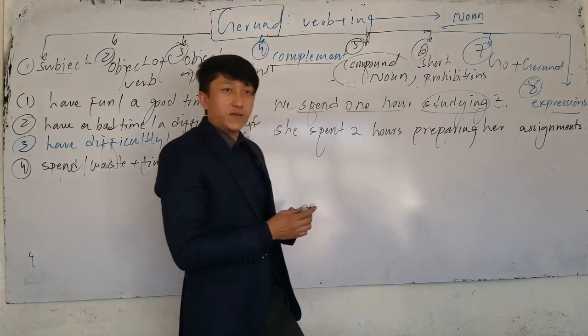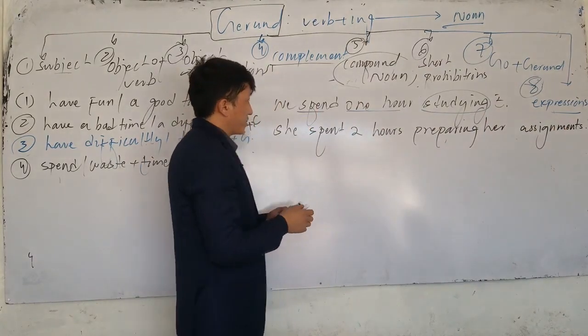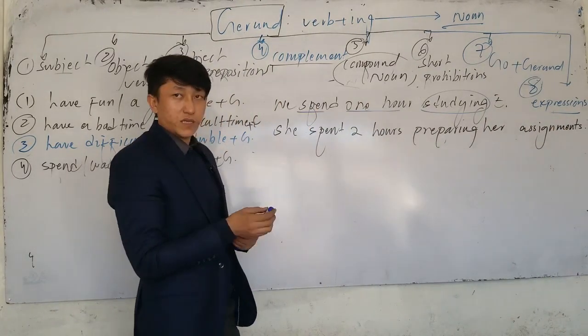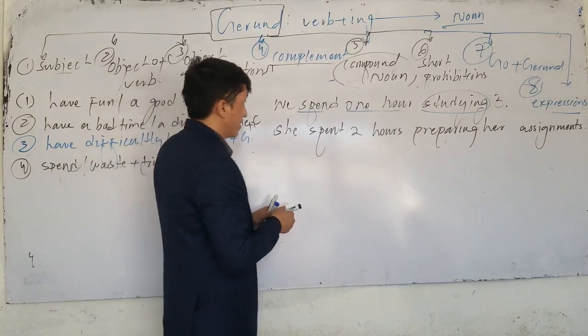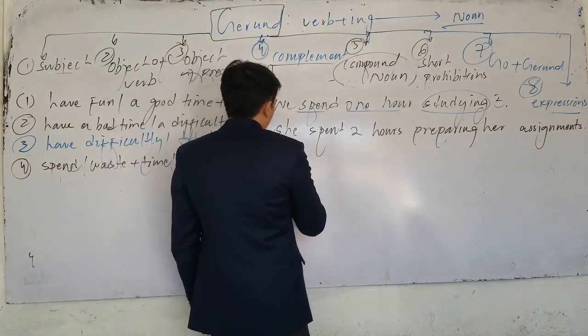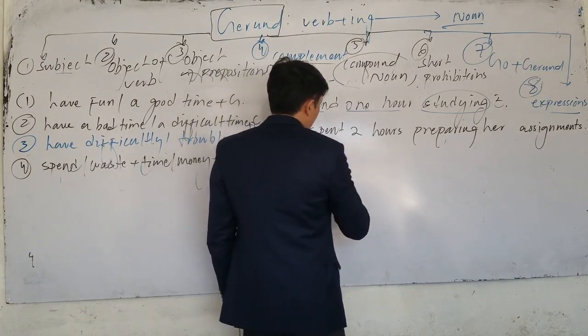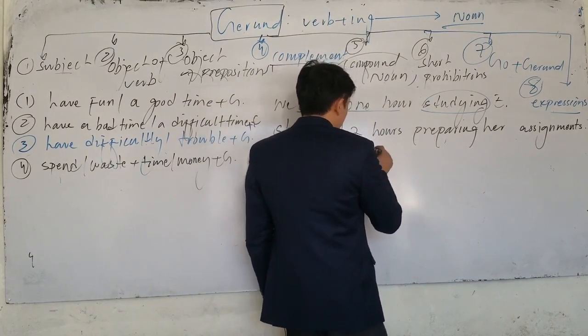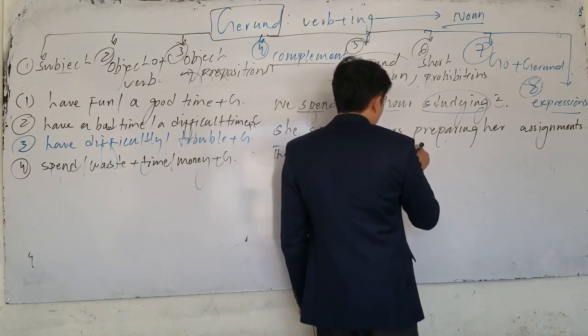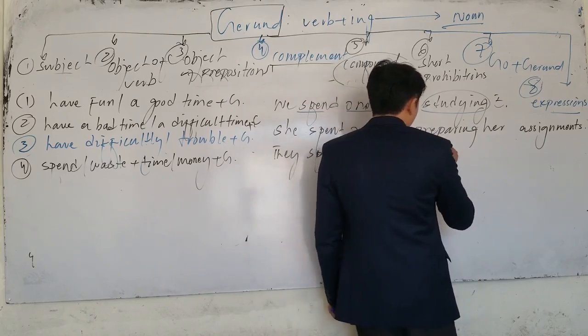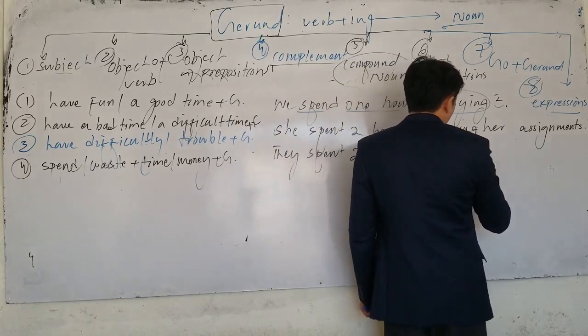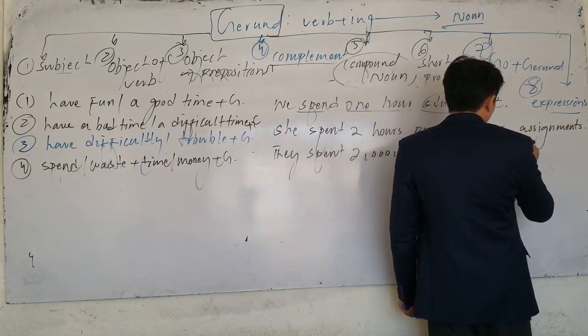Which one is gerund here? She spent 2 hours preparing her assignments. The next example, if I say for money, for example, they spent, for example, 2 million building, for example, what? Building an apartment.